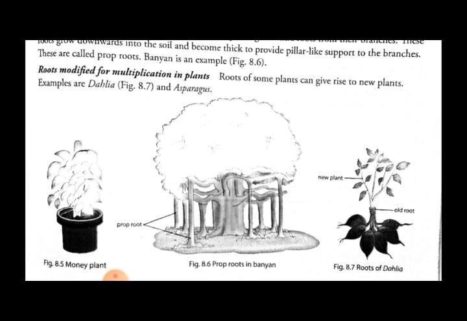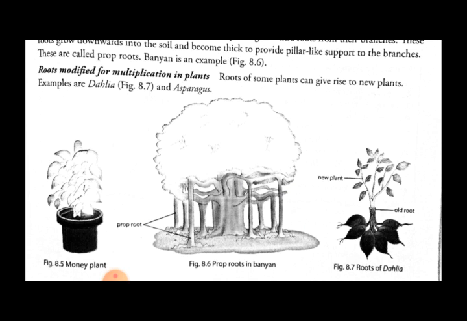Next, roots modified for multiplication in plants. Roots of some plants can give rise to new plants. Examples are dahlia and asparagus. When we bury the roots in another area, a new plant emerges from that root. Such roots are helpful in the multiplication of the plant.